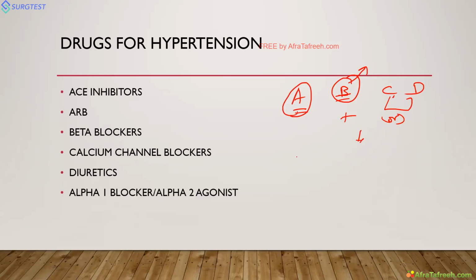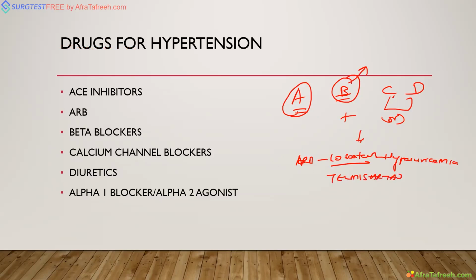For example, when the patient is having hyperuricemia, the ARB losartan will be useful because it has a uricosuric effect. And next, for example, if the patient is having diabetes, you can use telmisartan because it also has PPAR gamma action. So telmisartan can be used in diabetic patients. Other drugs, any drug you can use, but whenever the patient has a specific indication, you can use telmisartan. Many drugs are there: azilsartan, candesartan.